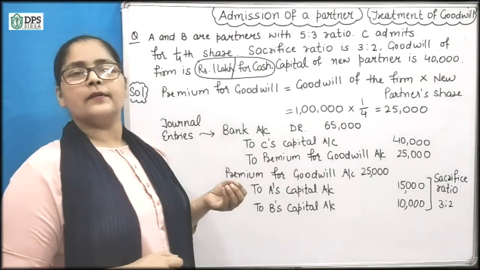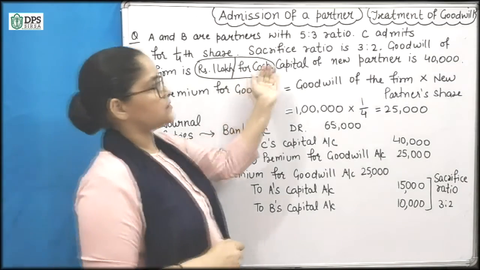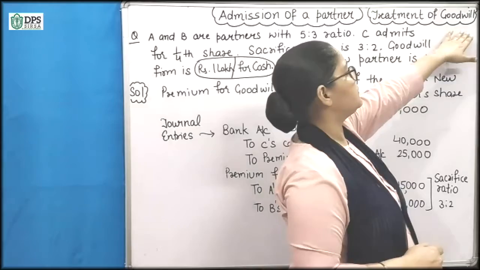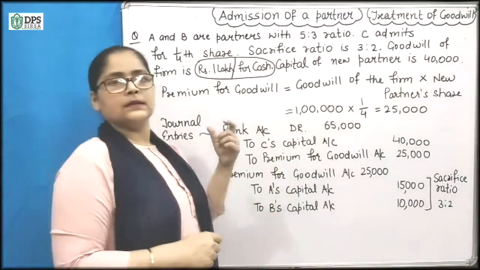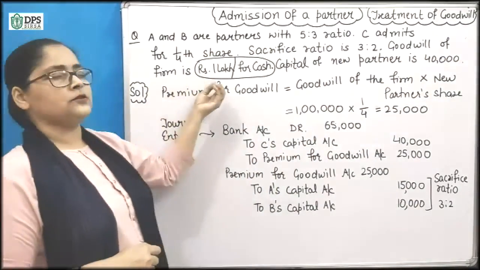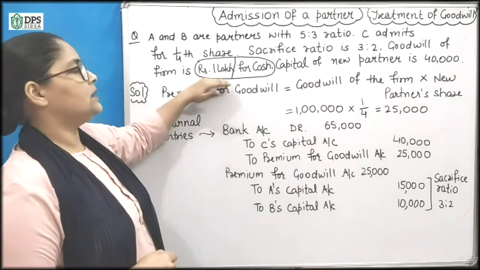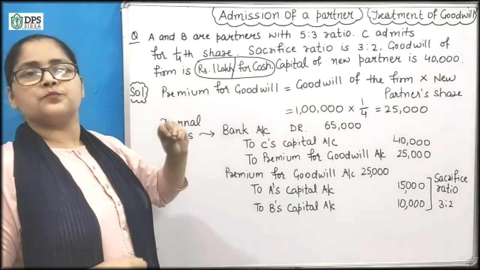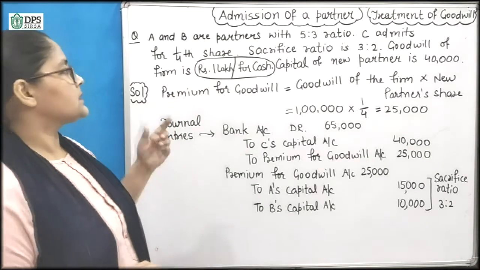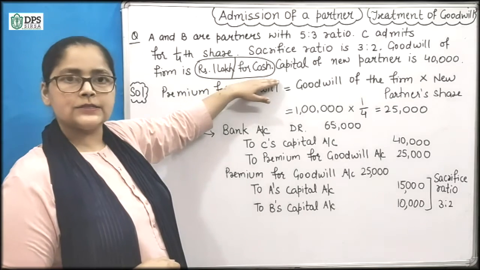Till now we have done so many questions that belong to treatment of goodwill, and the amount of goodwill brought by C was in cash.